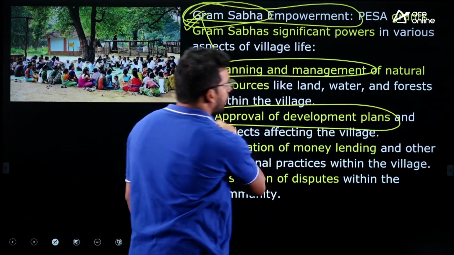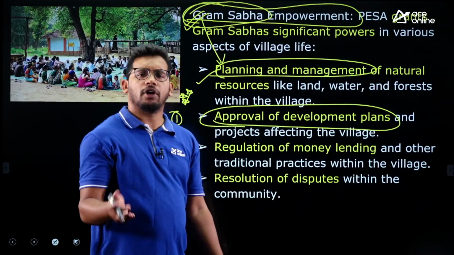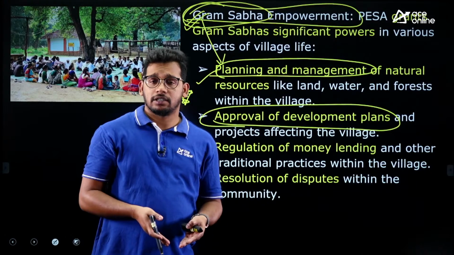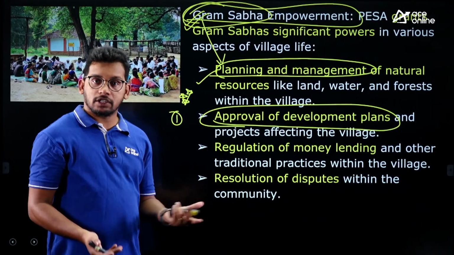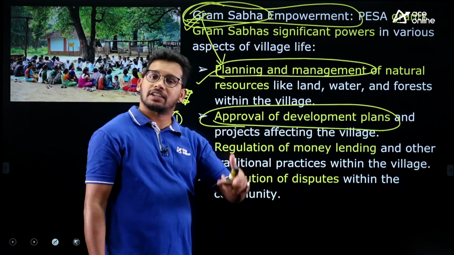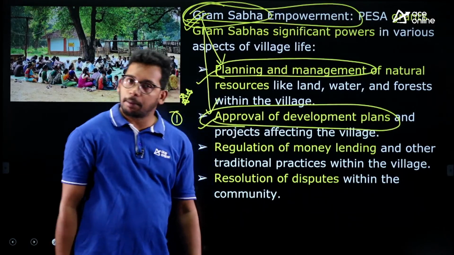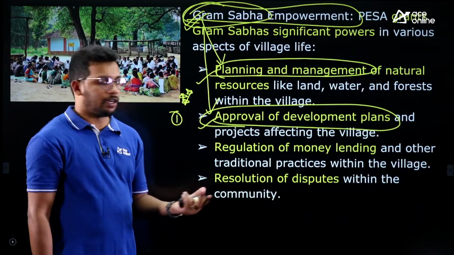Approval of development plans: any development, if they want to bring some road, they need to destroy certain habitats, right? So if they want to bring buildings, there is requirement of a lot of destruction of forest. So that will also be taken care of by the Gram Sabha. Without Gram Sabha permission, they cannot implement it, right?